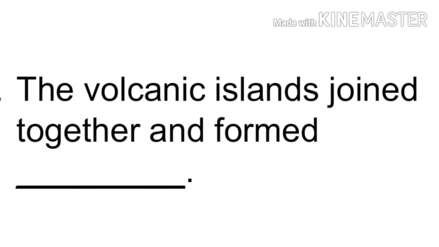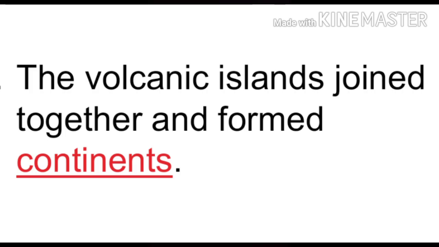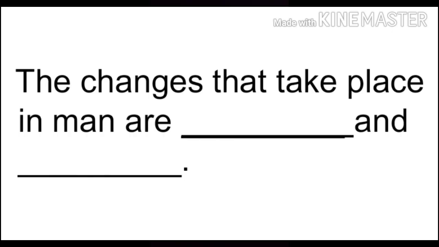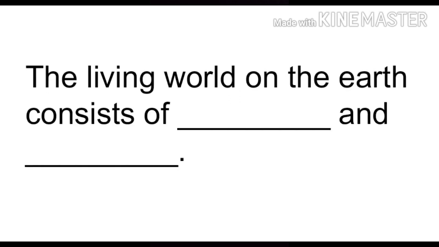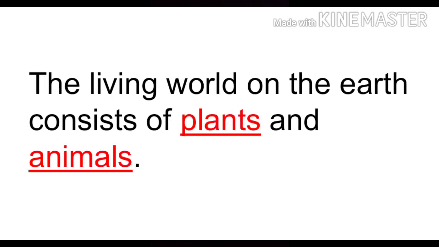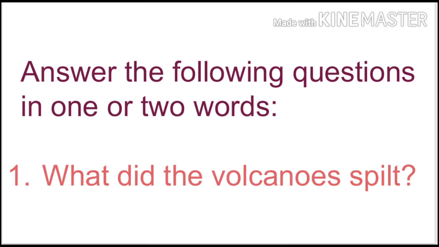Second, the volcanic islands joined together and formed dash. Yes, the answer is continents. Third, the changes that take place in man are dash and dash. Very good, mental and physical. And fourth, the living world on the earth consists of dash and dash. Right, plants and animals.